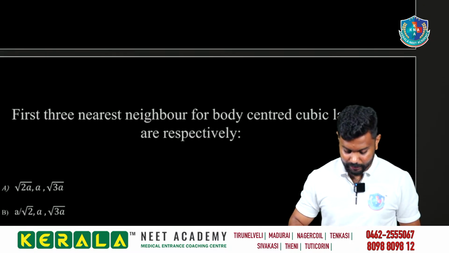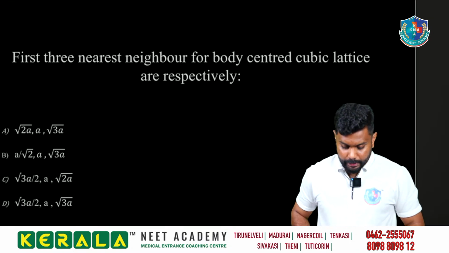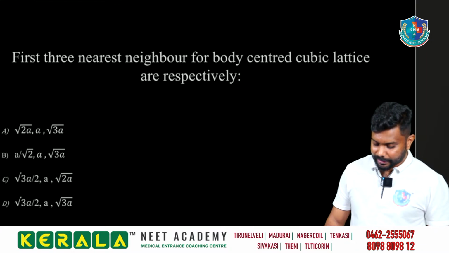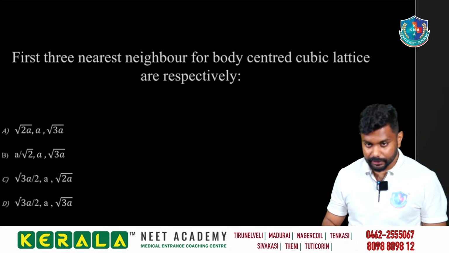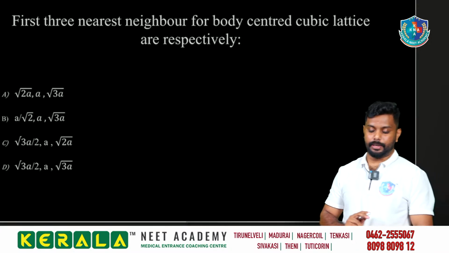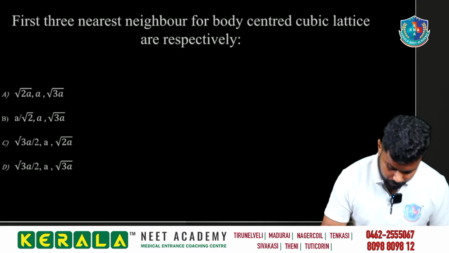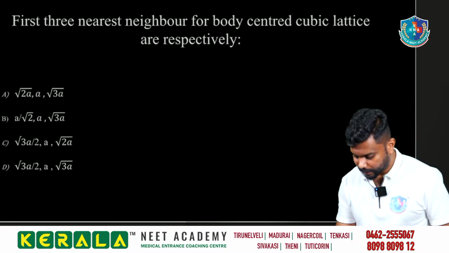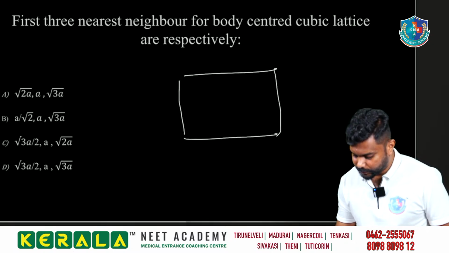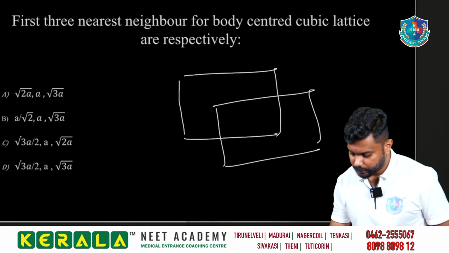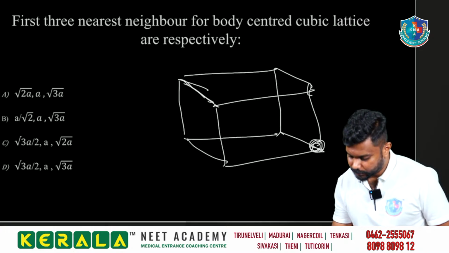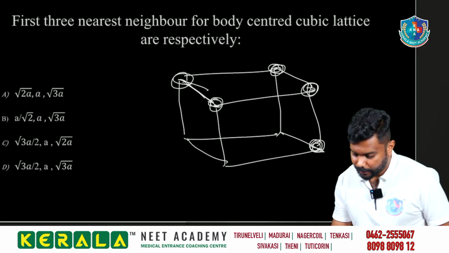No worries. And next. The first 3 nearest neighbors for body-centered cubic lattice are respectively what? First nearest neighbor for body-centered cubic lattice. And remember, body-centered cubic lattice means we are having a unit cell which is body-centered, and we are having the molecules at 8 corners.